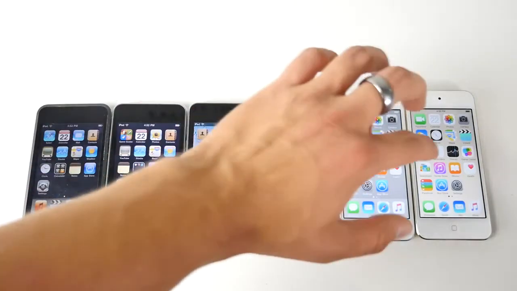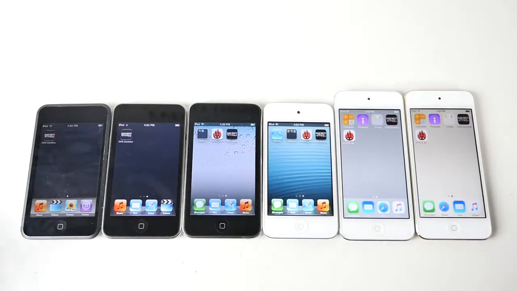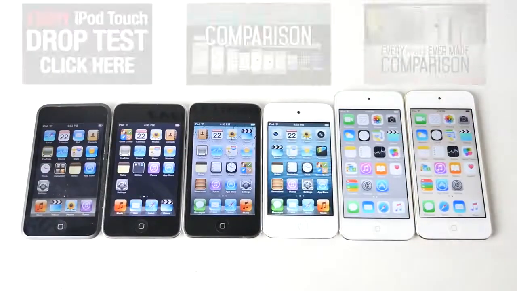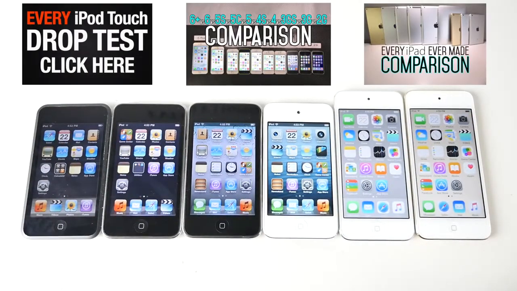Alright, so there you guys go. These kinds of tests are always really interesting to see because with every generation, of course, there are improvements. But when we look back, and I mean really look back to the very first generation to where we're at now, it's hard to complain that there's not enough features or not enough speed. We are making steady progress, not only with iPods, but iPhones as well.